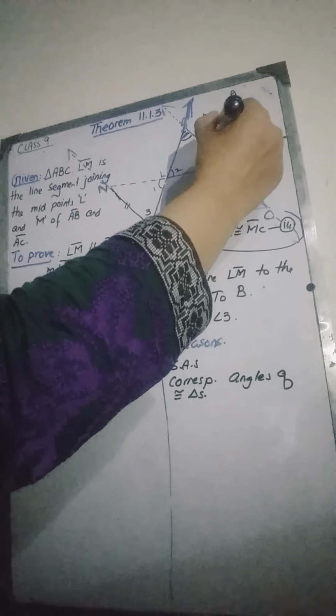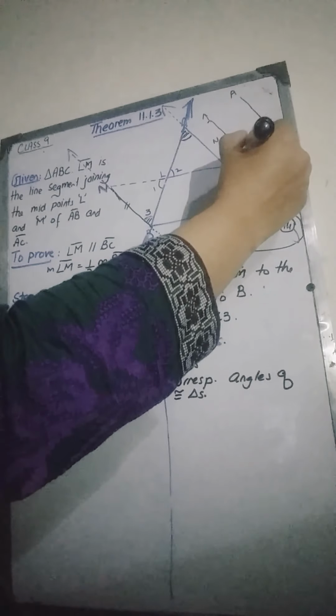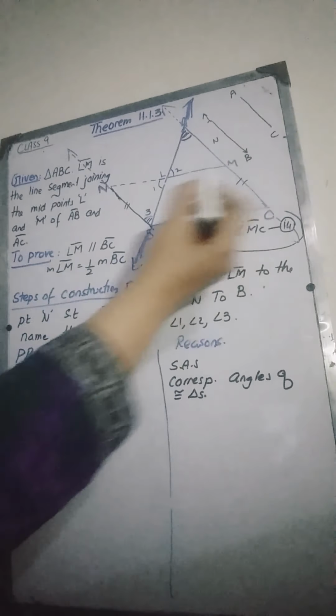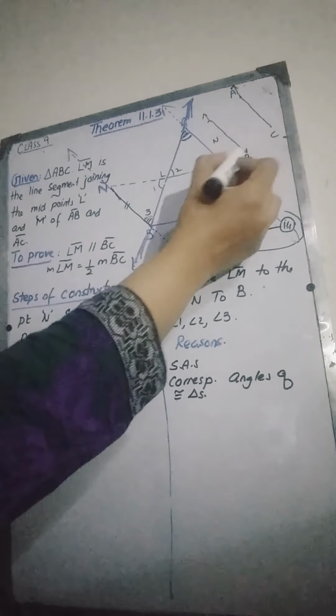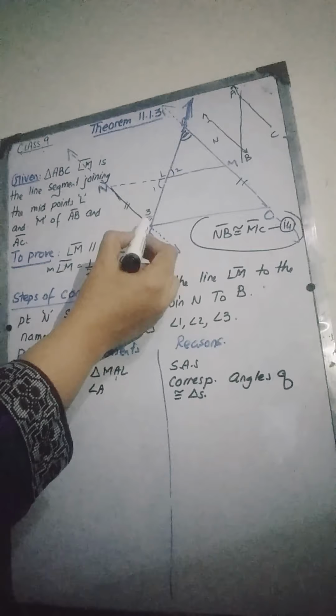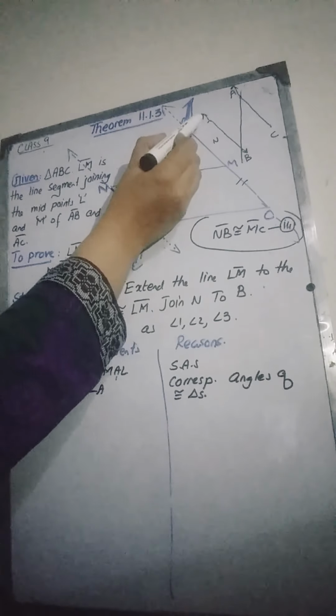Let me draw it here. This is the line AC, and we have the line NB over here, and the line AB, the line which starts from A and ends at B. If you join it, angle 3 is the angle between NB and AB.